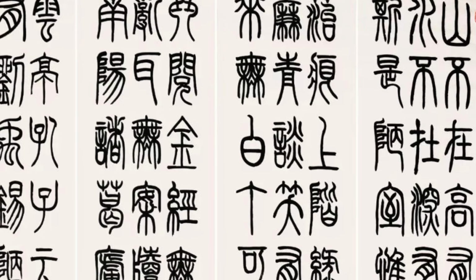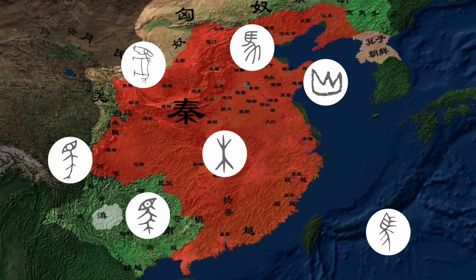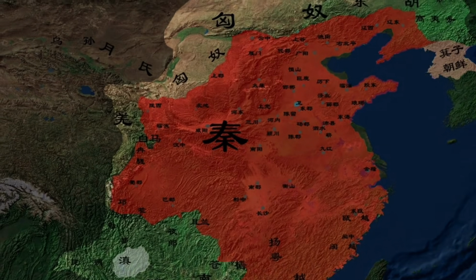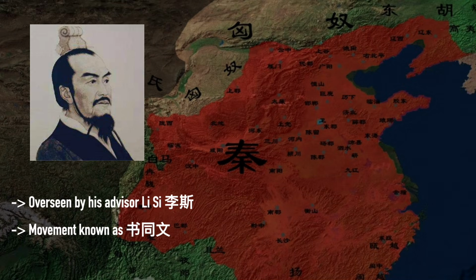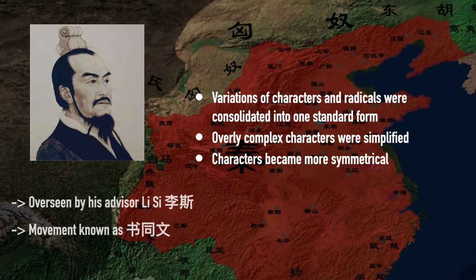Up until now, Chinese writing had developed organically, with many regional variations and time overlaps between the different styles of Chinese characters. But Qin Shi Huang changed all that when he ordered a standardization of the writing system on a scale previously unheard of. All variations of characters and radicals were consolidated into one standard form. Overly complex characters were simplified. There was a focus on symmetry.